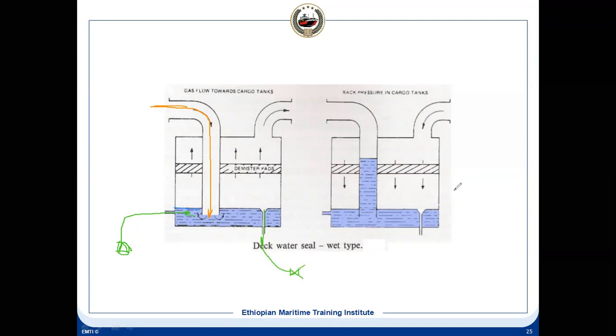Most of the cases you will see, in our ship, the cargo space has to be separated from the engine room by two bulkheads. This is the void space, or we can use that as a cargo pump room or ballast pump room. So this overboard you will see here in the pump room. It cannot be in the engine room, because as per regulation it does not allow.